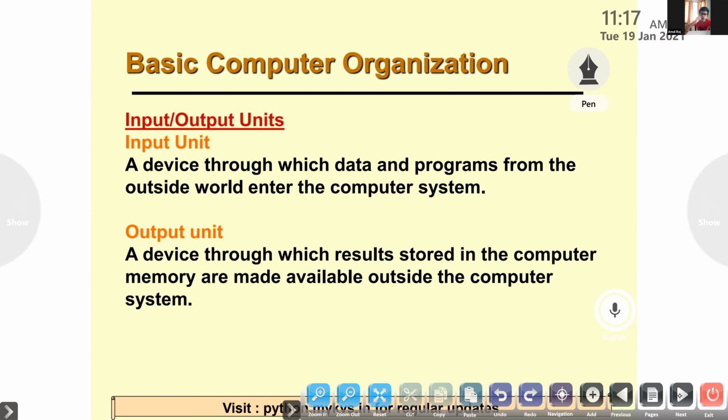Basic computer organization. Read. What are the different units? Input or output unit. Input unit, a device through which the data and programs from the outside world enter the computer system. Output device, a device through which the results stored in the computer memory are made available outside the computer system. Okay. So here two questions. What is an input unit? What is an output unit?